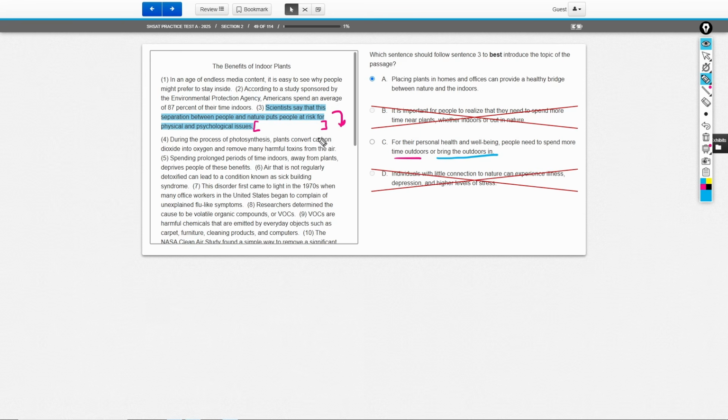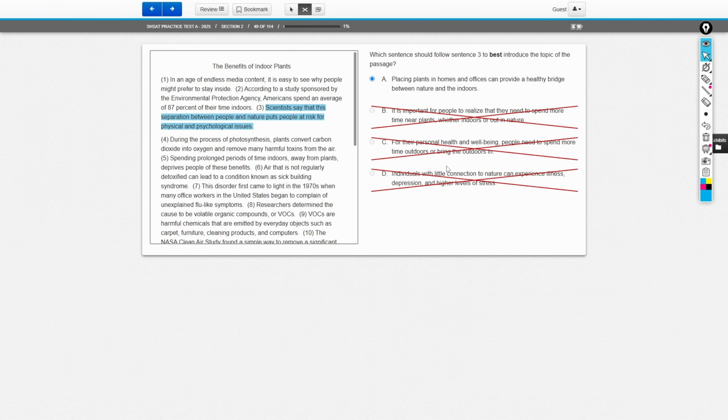But we never tried to push people to go outside more. It was never discussed as a viable solution to health problems to just go outside. This entire text, and even the title, The Benefits of Indoor Plants, is about bringing nature inside to benefit people. We're not forcing people to go outside, which is why choice C, even though it looks like a very tempting choice, is technically going to be the wrong answer, because that's not what this text is about.